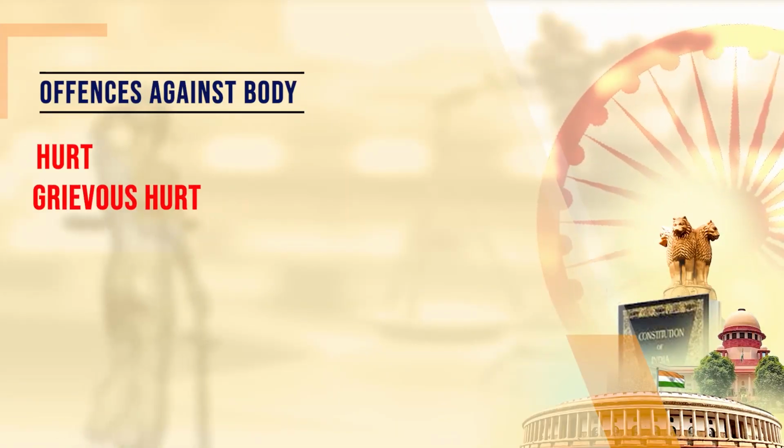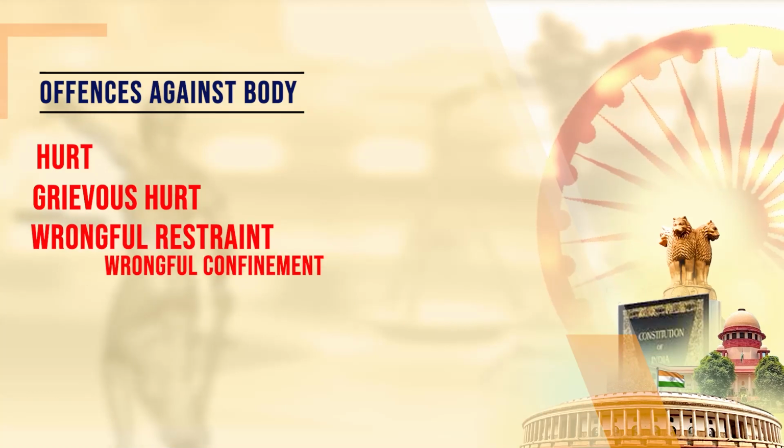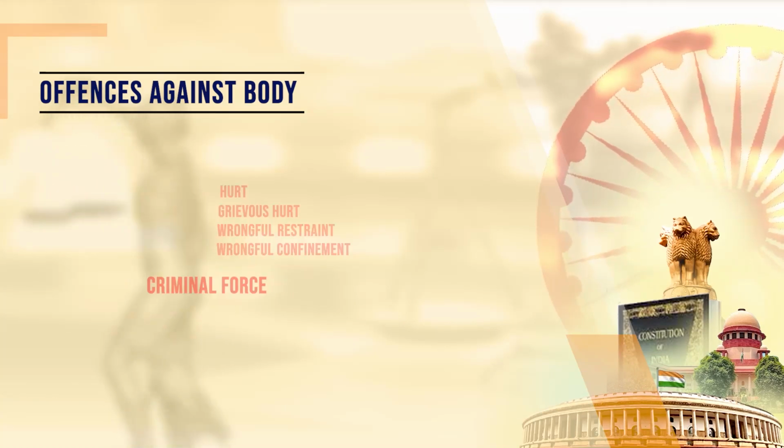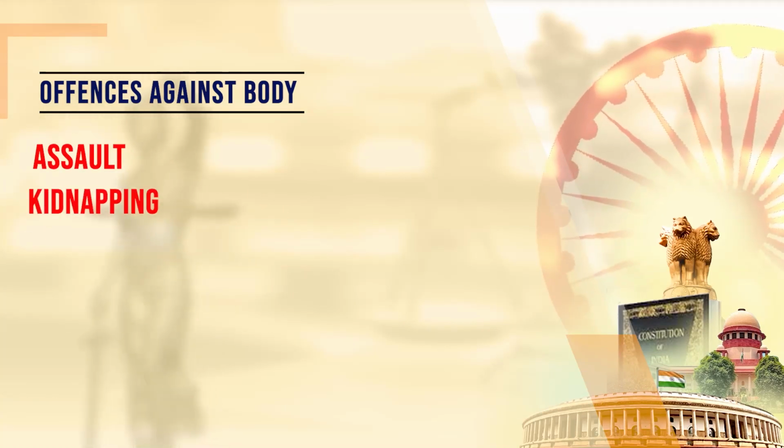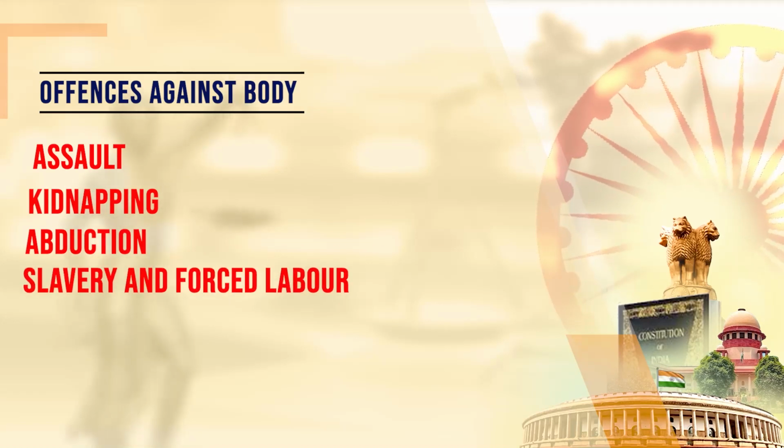In this particular module, we are going to have an elusive understanding of 9 various types of offenses categorized under the Indian Penal Code: hurt, grievous hurt, wrongful restraint, wrongful confinement, criminal force, assault, kidnapping, abduction, and slavery and forced labor. So we will start our discussion with the concept of hurt.